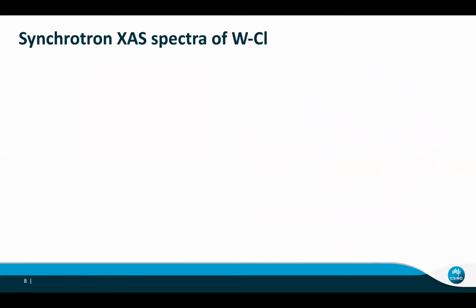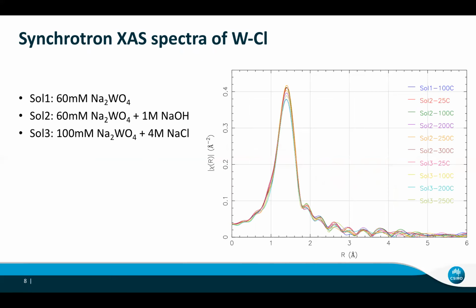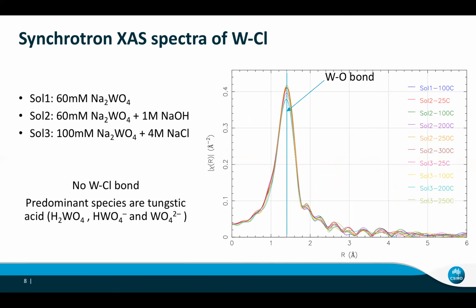And we also used the synchrotron to test that. We prepared different solutions with different chloride, sodium, and tungsten concentrations, and we looked at the spectrum. We can only see the tungsten-oxygen bond, so there is no tungsten-chloride bond. That shows us the predominant species is tungstic acid with different protons, depending on pH.